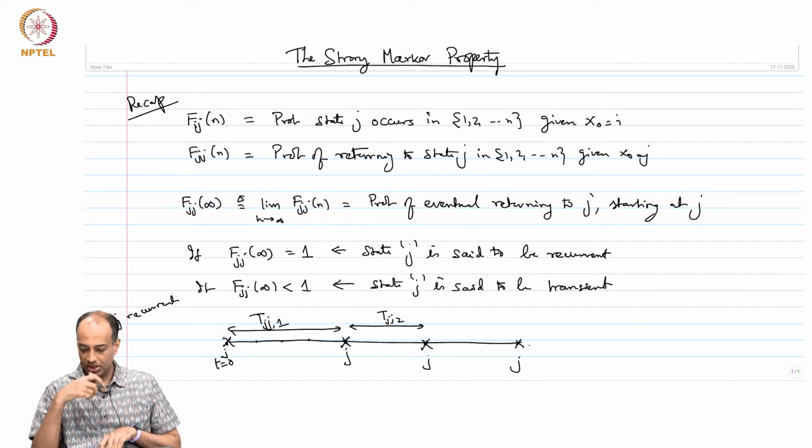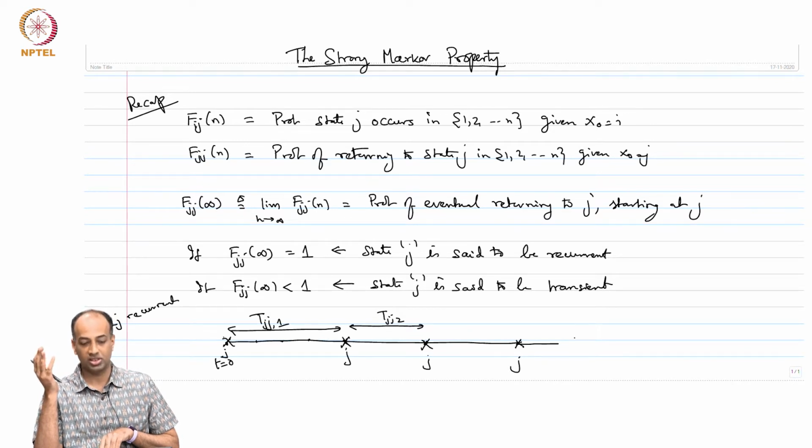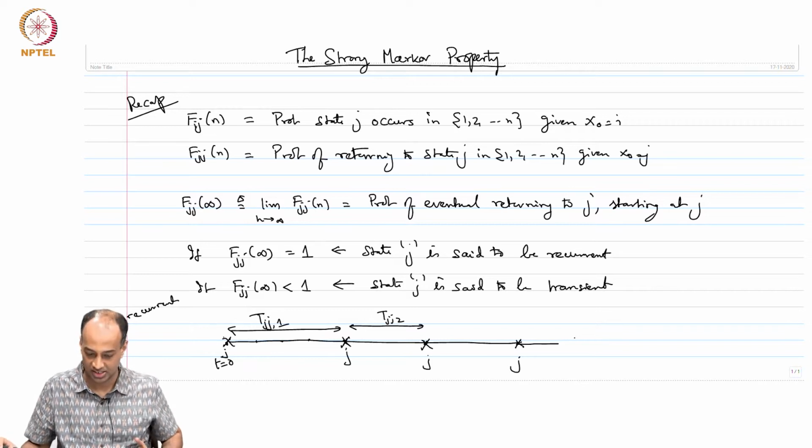Now, for a recurrent state j, it turns out to be true, and this renewal process of return times to j will be very useful in studying the long term behavior of countable state Markov chains. However, this intuitive understanding is correct, that these T_jj's constitute IID random variables, but to prove it rigorously takes a little bit of work. I will tell you why this is the case.